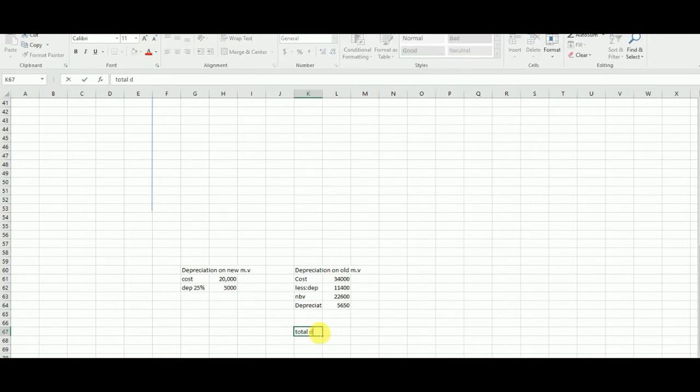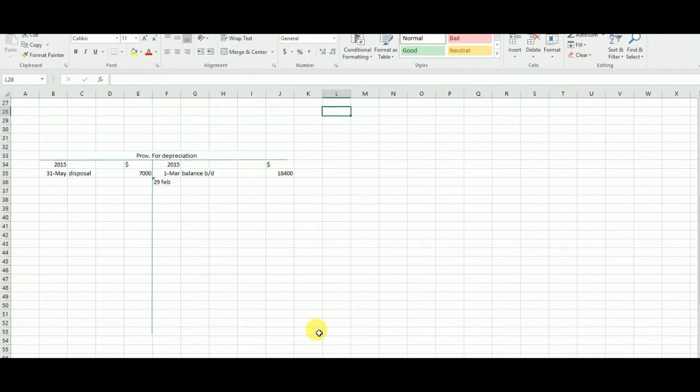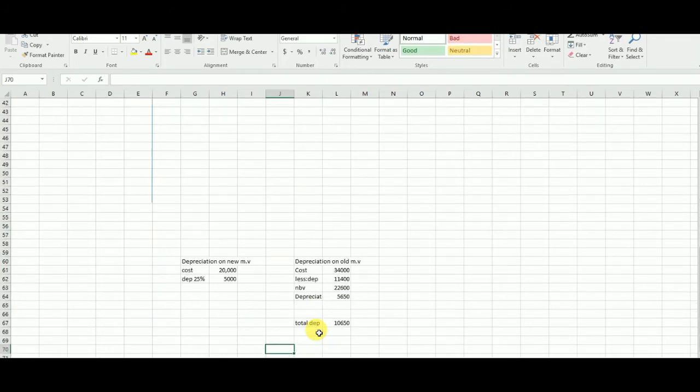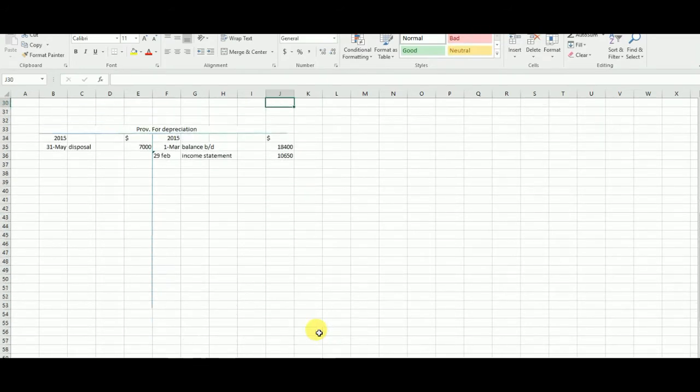Then I will calculate the total depreciation for this year, that is the expense which will be incurred in this year. The total depreciation for this year will be 5650 plus the depreciation on the new motor vehicle, which gives me around 11,000. The answer is 10,650, which is more or less near to the 11,000 figure, 400 less than 11,000. So I will write down 10,650. Yes, this was the figure, 10,650.